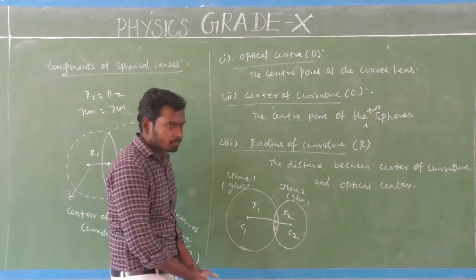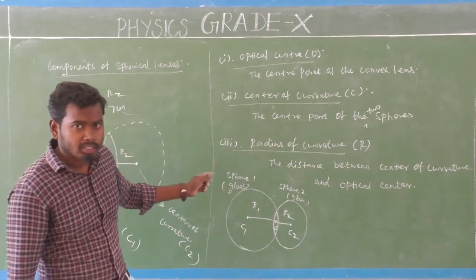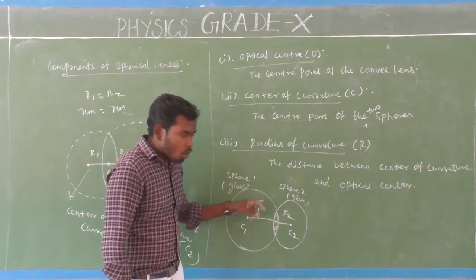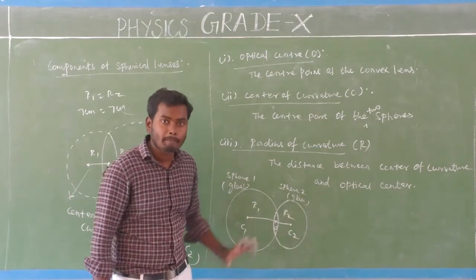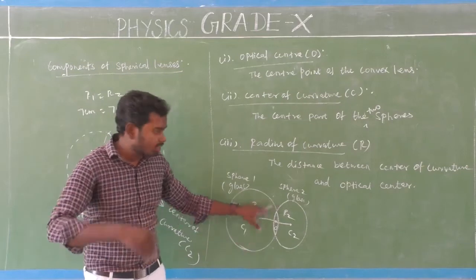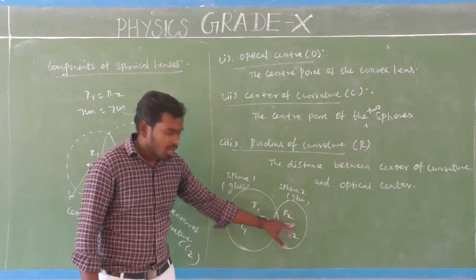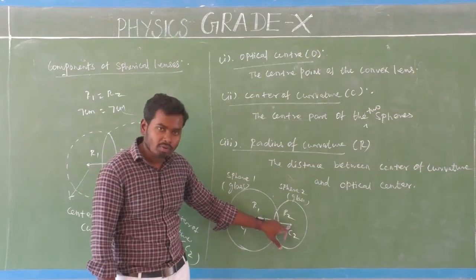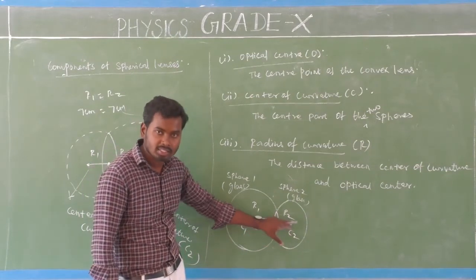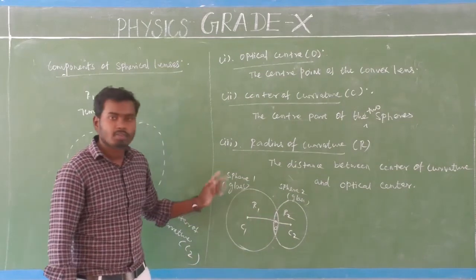Here the radius of curvature for sphere 1 will not be equal to the radius of curvature of sphere 2, because sphere 1 is larger than sphere 2. The distance between the center of curvature and the optical center is less compared to the first sphere.